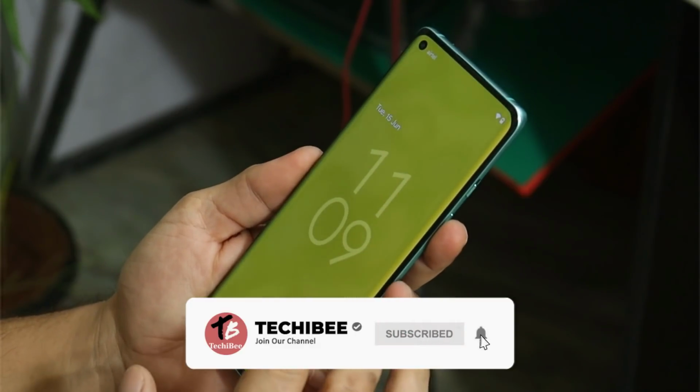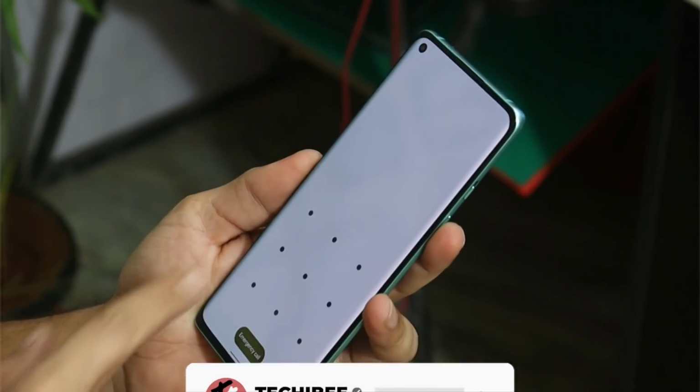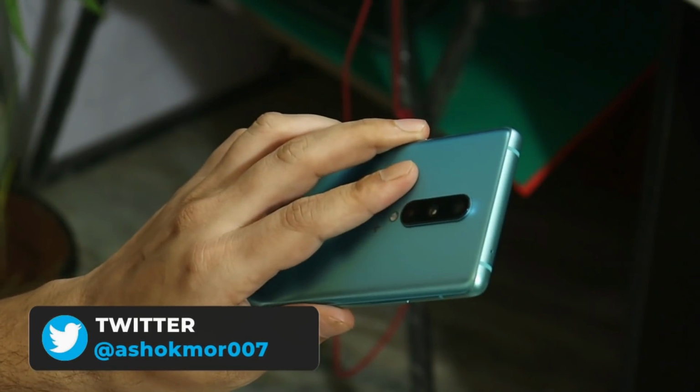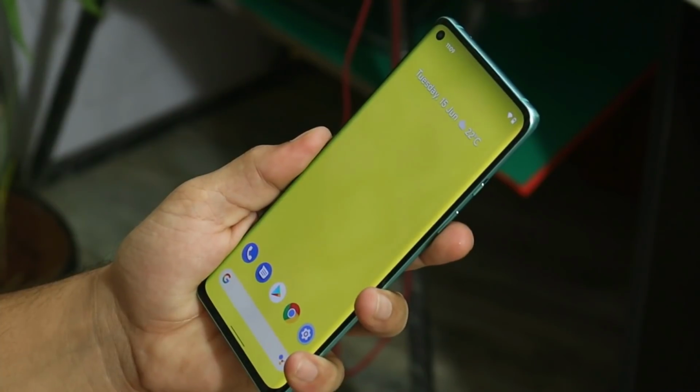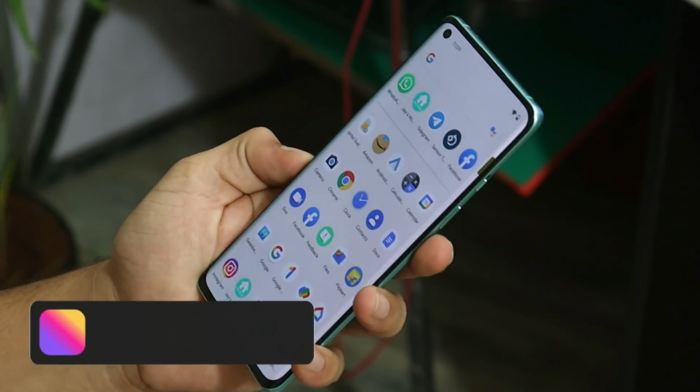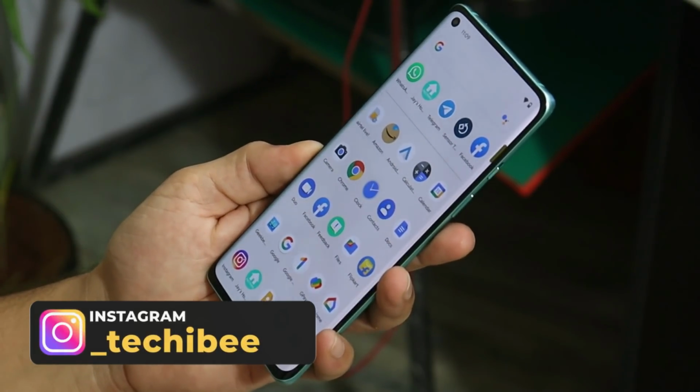In this video we'll take a first look at the Android 12 Beta 2 port for the OnePlus 8 series. As you can see here, I have my OnePlus 8 and on this I'm running the latest build of Android 12, which is Beta 2. And huge thanks to Jay for porting this build for the OnePlus 8 series.